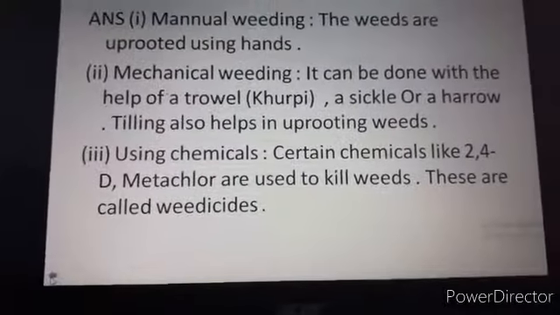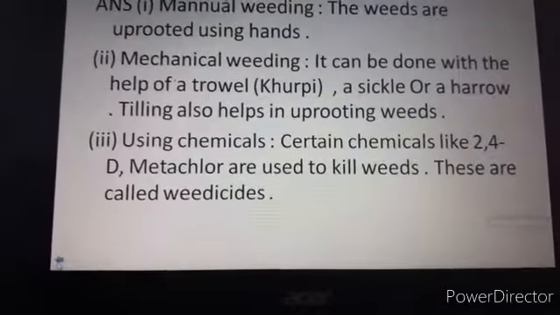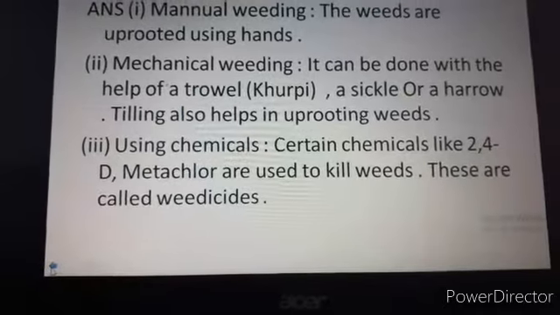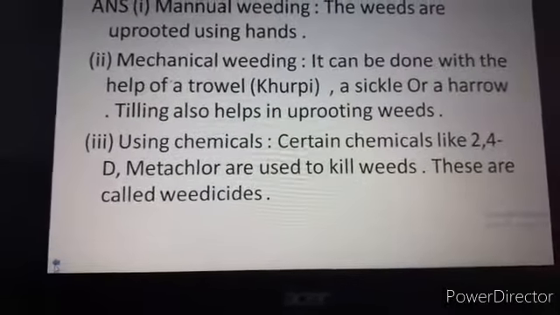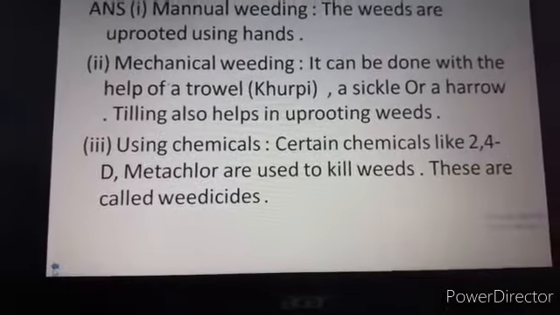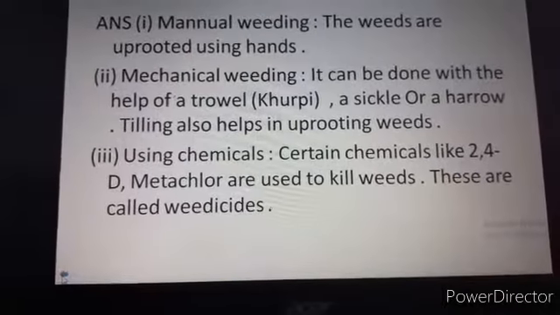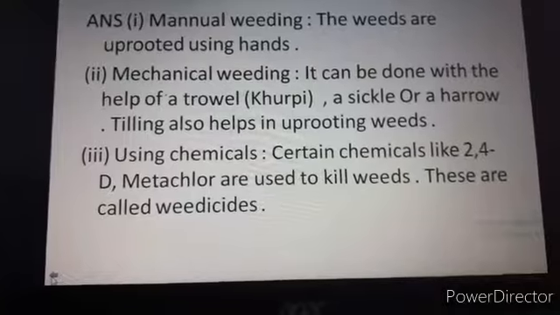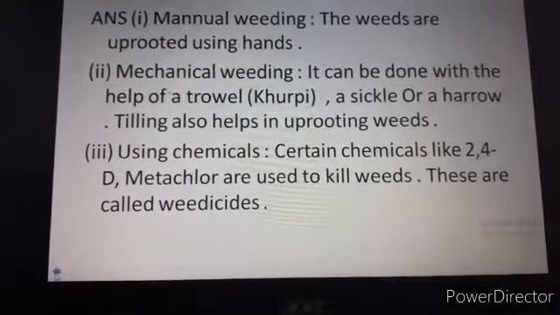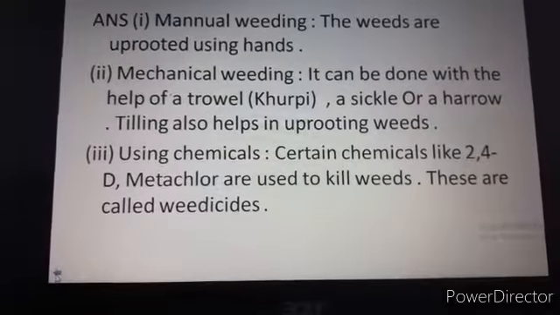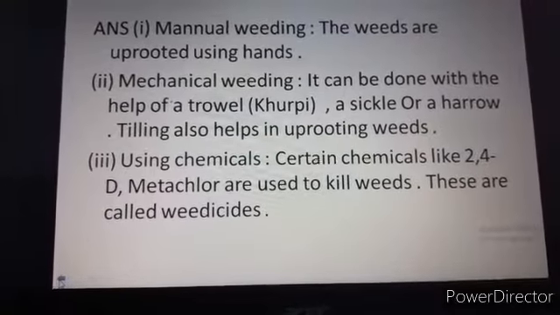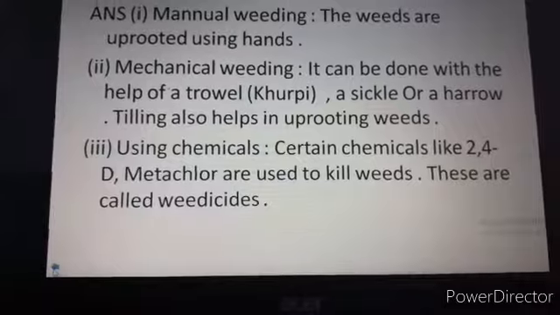The third option is using chemicals. At present a number of chemicals are synthesized for the prevention of weeds, pests or insects in the crops. Certain chemicals like 2,4-D and metachlor are used to kill weeds. Those chemicals which are used to kill weeds are called weedicides. So these are called weedicides.